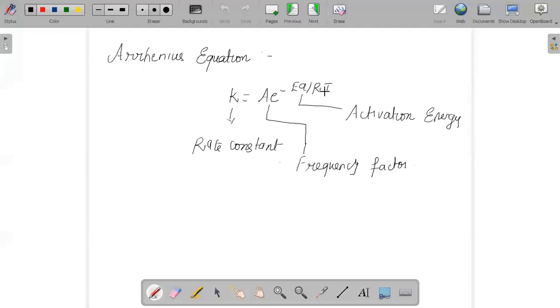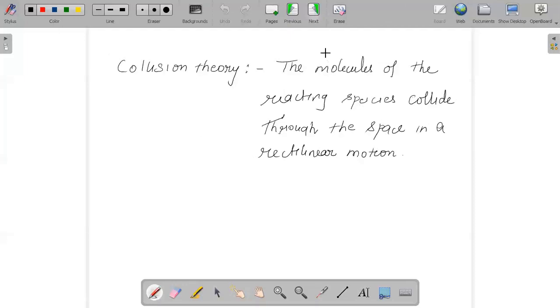And the last concept of this chapter is collision theory. According to collision theory, the molecules will collide with greater kinetic energy in order to bring about a chemical reaction, and the molecules of the reacting species will collide through space in rectilinear motion.